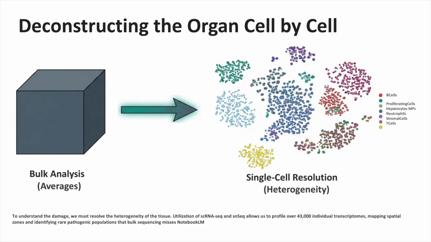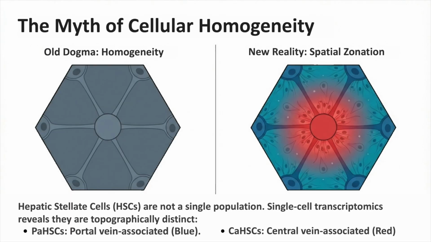Deconstructing the organ cell by cell. Moving from bulk averages to single-cell resolution allows us to profile over 43,000 individual transcriptomes. This granularity is essential to resolve tissue heterogeneity, map spatial zones, and identify rare pathogenic populations that are invisible to traditional bulk sequencing methods.